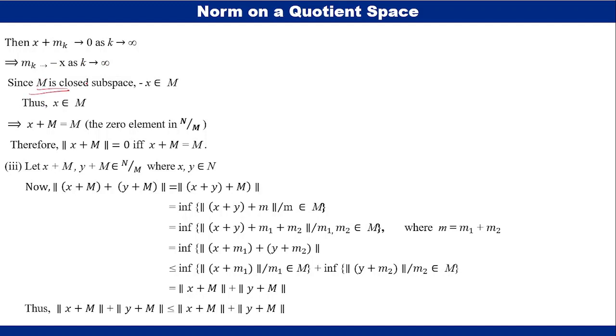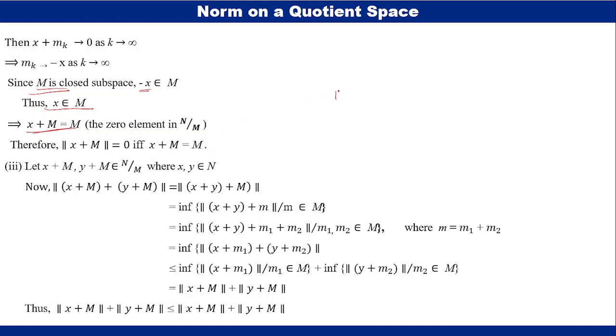We know that M is a closed subspace. Therefore, the element minus x also belongs to the closed subspace M. So, x belongs to M, which implies, by the property of coset, if x belongs to M, then x plus M is equal to M. So here we have x belongs to M, so it can be written as x plus M is equal to M. That is the zero element in the quotient space N by M. Therefore, norm x plus M is equal to 0 if and only if x plus M is equal to M.